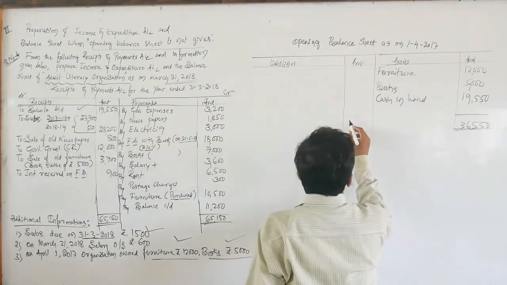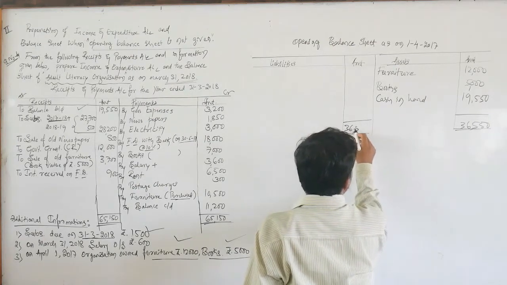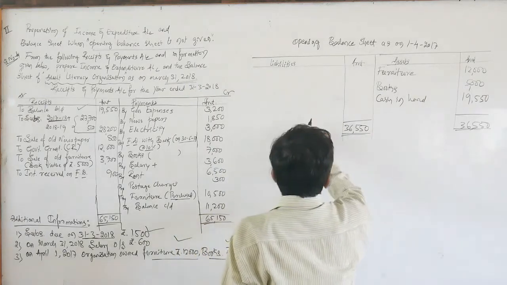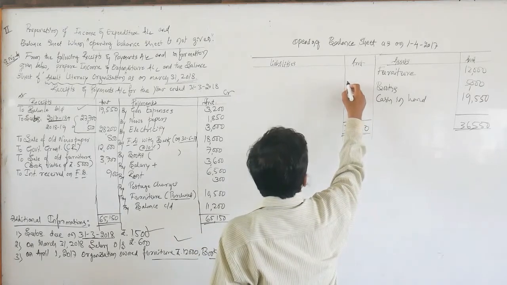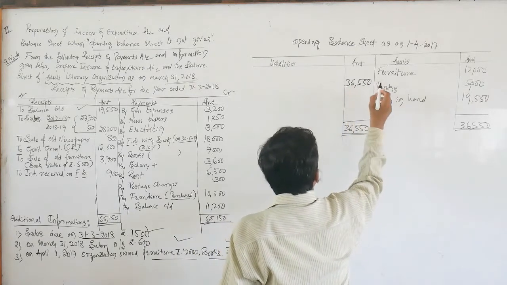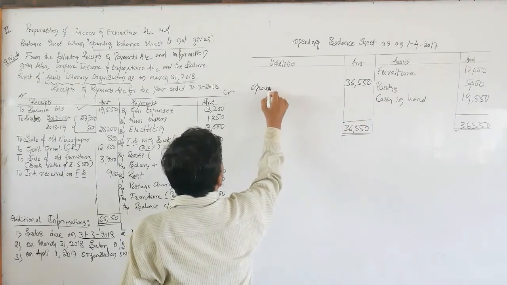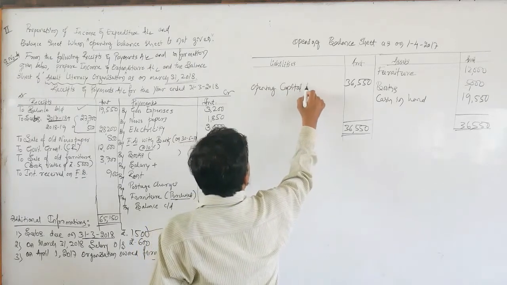Exactly right. The total of assets 36,550. No liabilities on this liability side. The entire total is the difference on the liability side, that is, the total 36,550 is the difference, which is nothing but the opening capital fund.